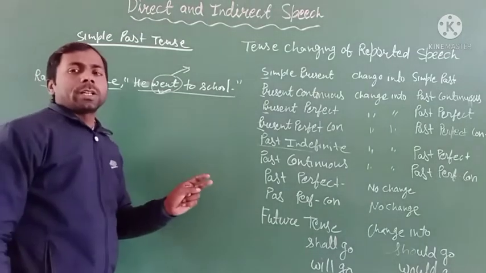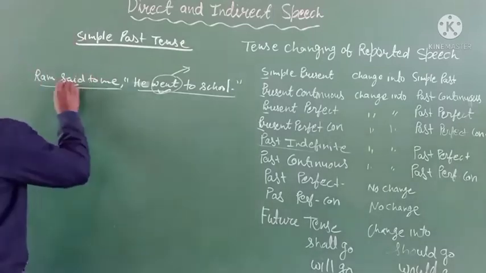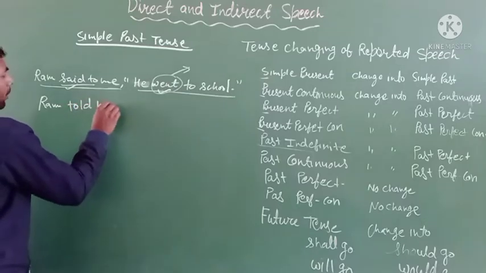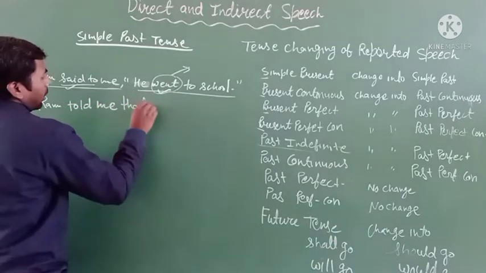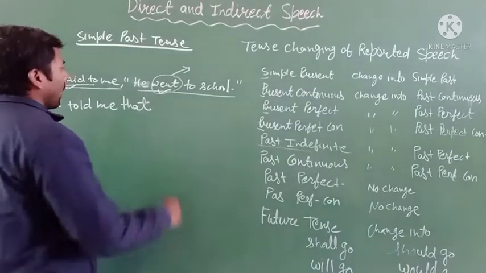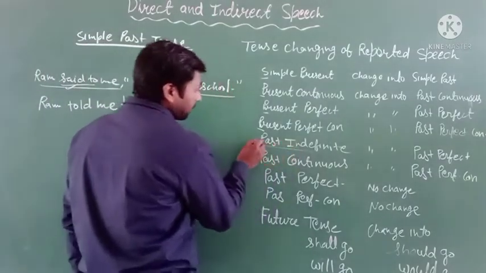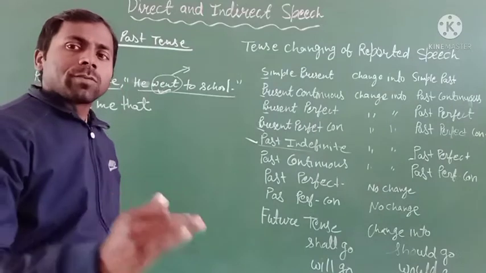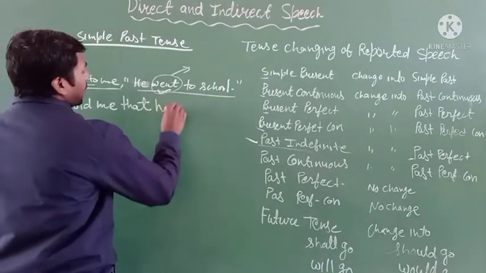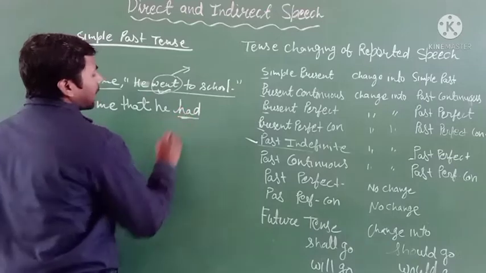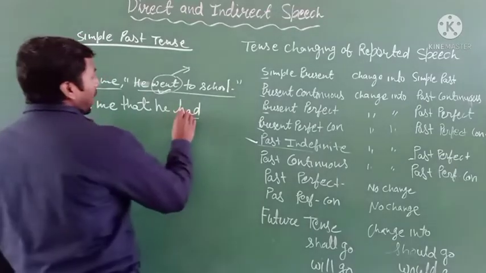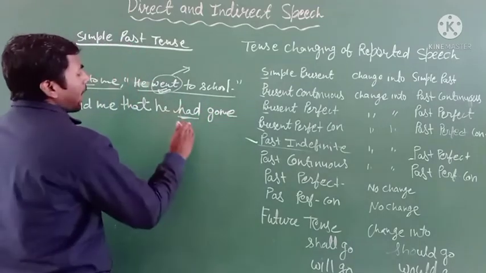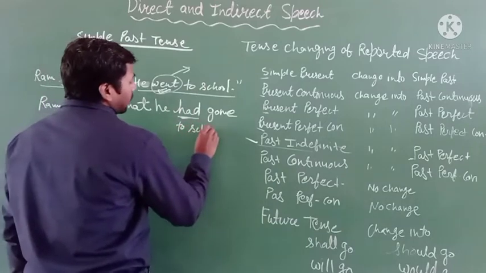Then you have to change it into indirect speech. The "said to" will be "told". Ram told me, using the connective word "that". And you can see in the graph, past indefinite changes into the past perfect tense. Then you have to write "he had", which is the sign of past perfect tense, and the second form will change into the third form. He had gone to school.